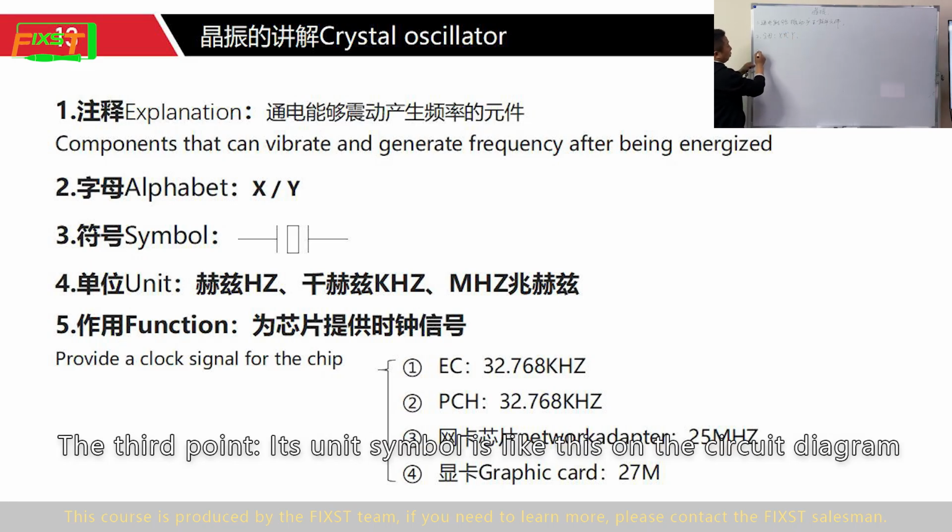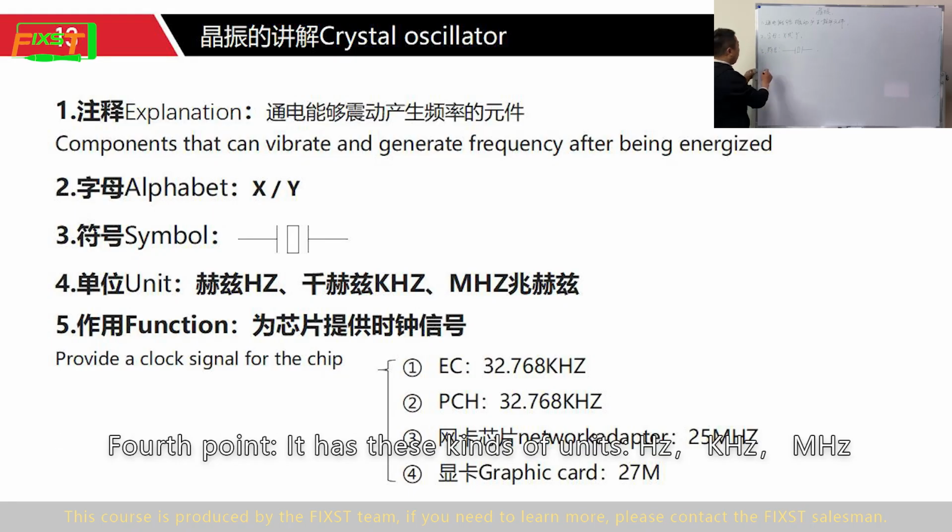The third point is unit symbols like this on the circuit diagram. Fourth point, it has this kind of units: hertz, kilohertz, megahertz.